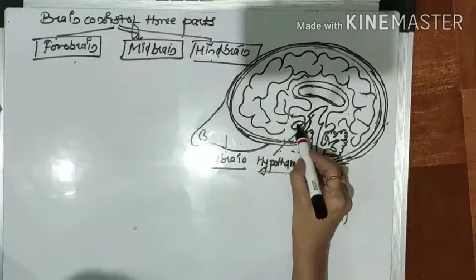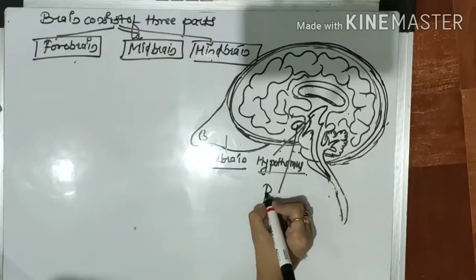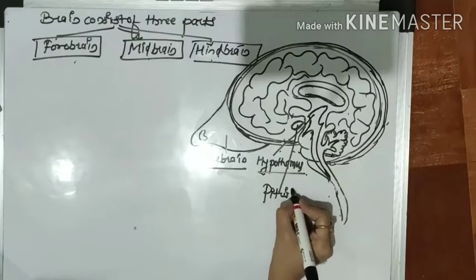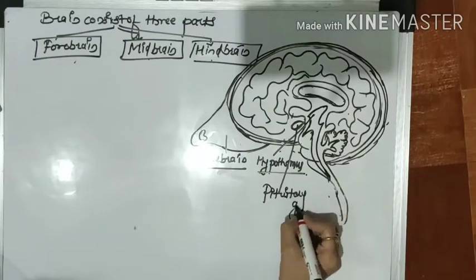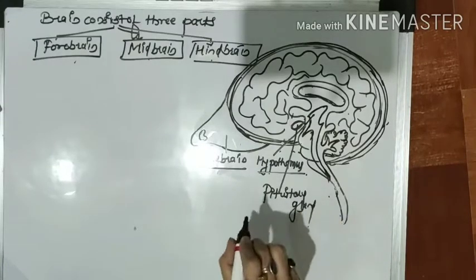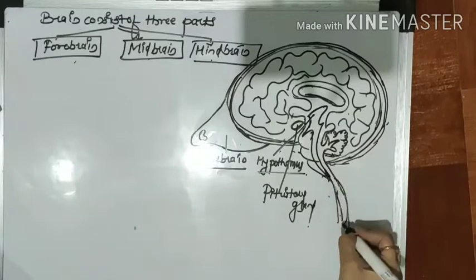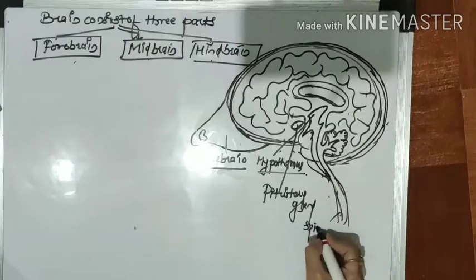You can see this two-legged structure, that is called the pituitary gland, and this is the spinal cord.